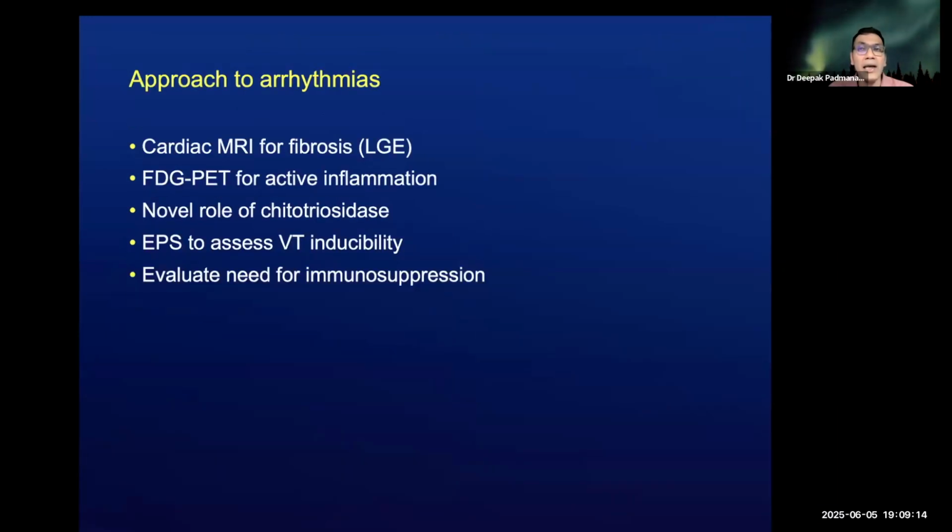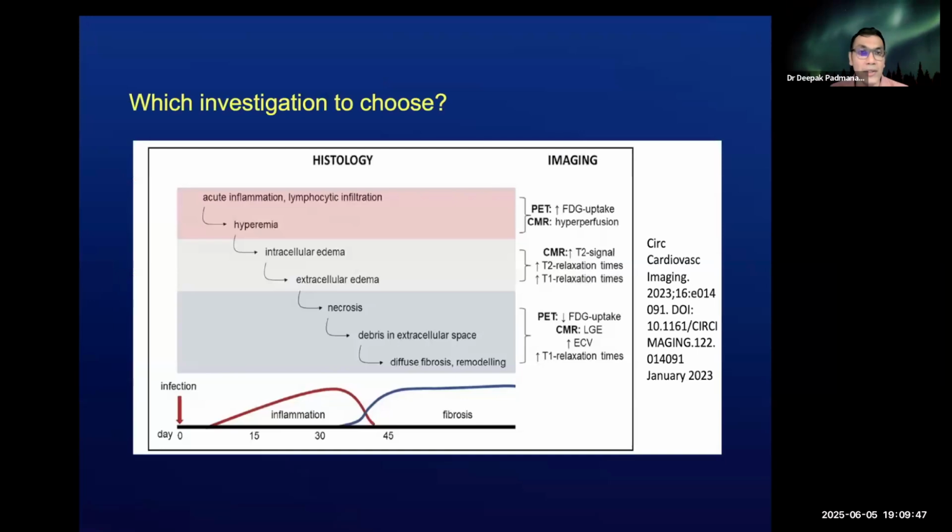The approach mainly has got a bunch of stuff to be done before taking these patients up for ablation, assess the need for ablation, and look at what is to be done once these patients are ablated. How do you manage them? So understanding the substrate by use of both the cardiac MRI and the FDG PET, the cardiac MRI predominantly for fibrosis and the FDG PET to document active inflammation. Then an electrophysiological study to assess VT inducibility once the patient is not in the acute stage. And finally, evaluate the need for immunosuppression.